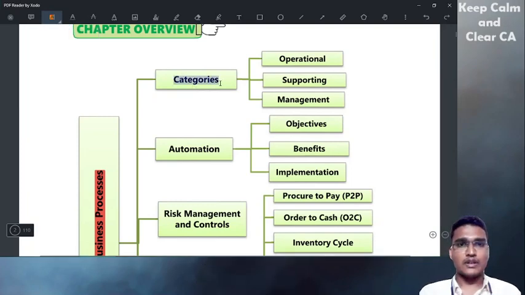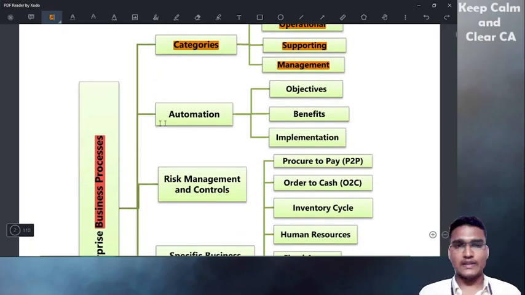First, we'll be covering the categories of business processes, and the categories are operational, supporting, and management. What it is all about, we'll discuss further. And about automation, what are the objectives of automation? Why we have to automate, and what we are expecting from automation. Okay, and benefits of automation. What are the benefits we'll get if we automate a business process?